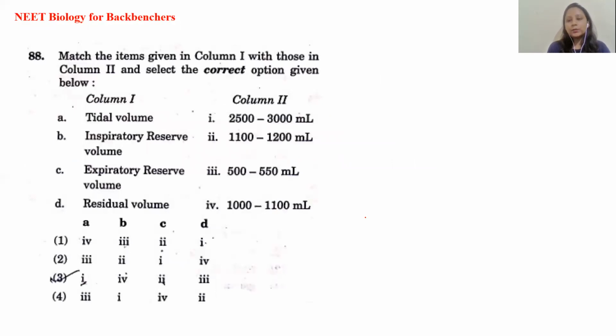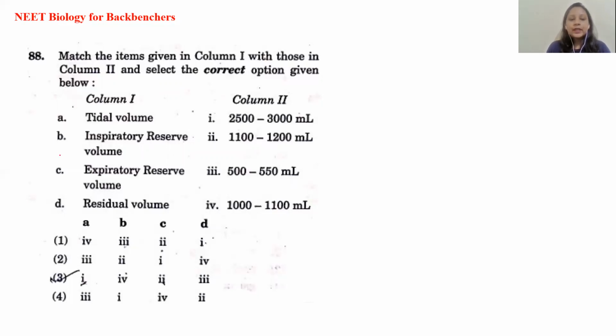Here also there's an option based question where you have to match the column. Generally we get 2-3 questions or 4 to 5 questions which are based on matching the column. And what is the trick to do such type of questions? Just try to match one of the options. Sometimes it happens that with only one finding in the match the column, you get the whole correct answer. So here it is all about the respiratory volume, a direct NCERT based question.